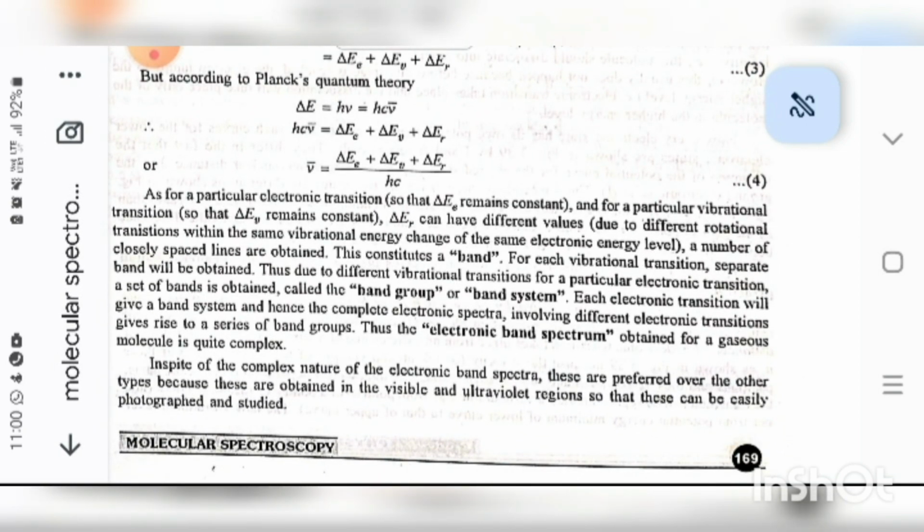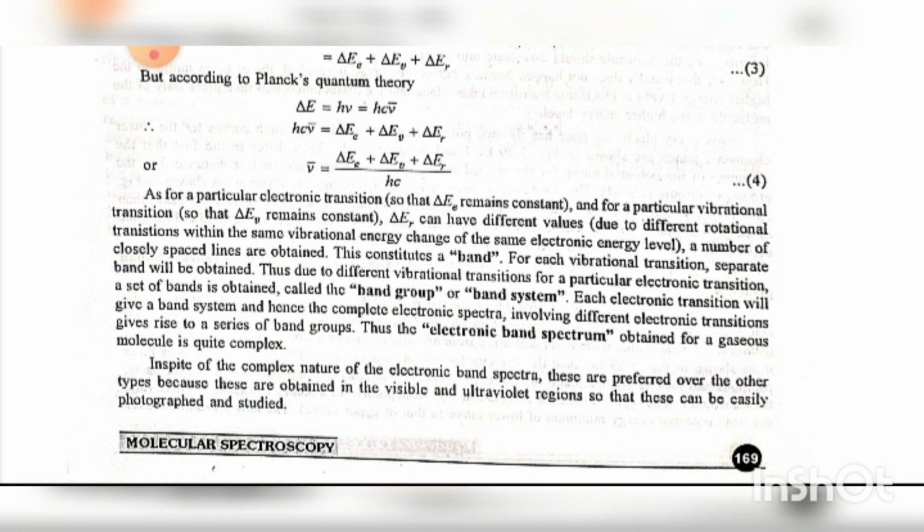For each vibrational transition, a separate band will be obtained. Thus, due to different vibrational transitions for a particular electronic transition, a set of bands is obtained, called the band group or band system. Each electronic transition will give a band system, and hence the complete electronic spectrum involving different electronic transitions gives rise to a series of band groups.